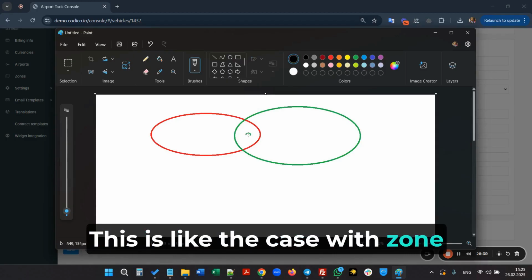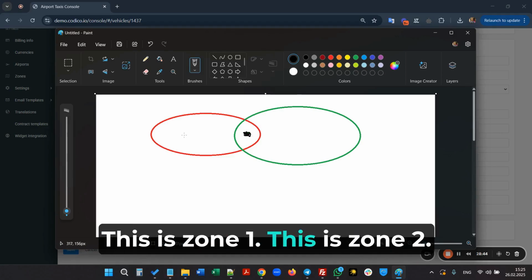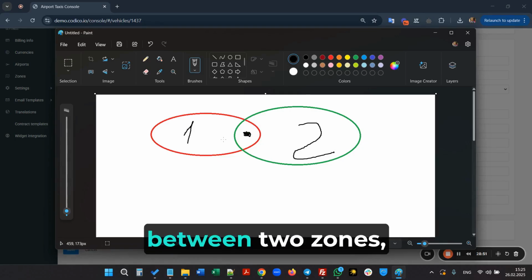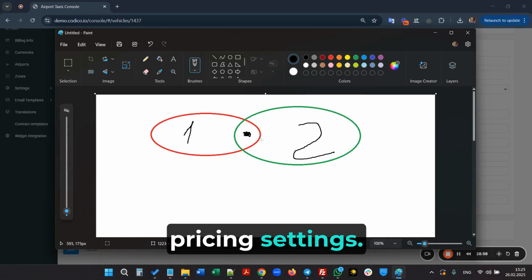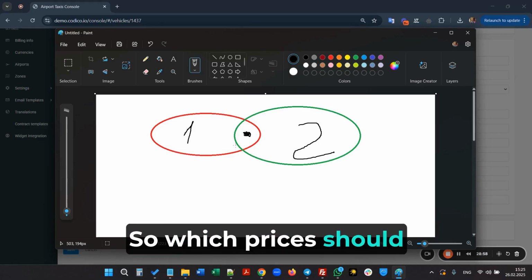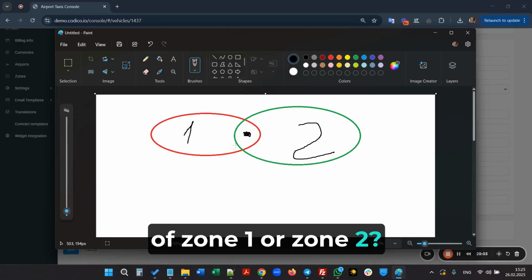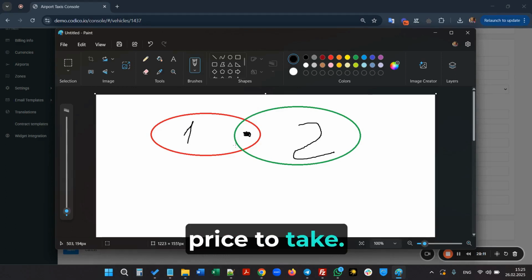This is like the case with zone 1 and zone 4. Here it is. This is zone 1. This is zone 2. And the order falls between two zones, each with its own special pricing settings. So, which prices should the system take? Should it take the price of zone 1 or zone 2? It doesn't know because the zones are the same, prices differ, and it doesn't know which price to take.